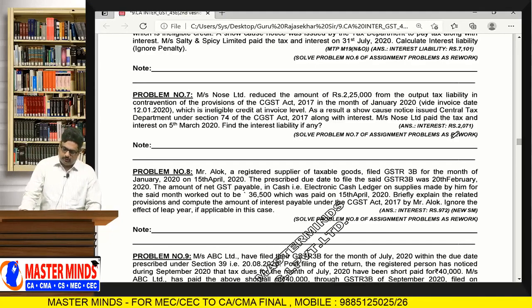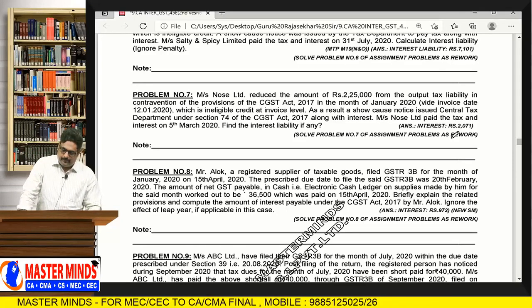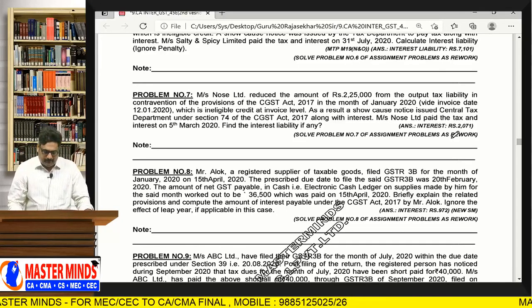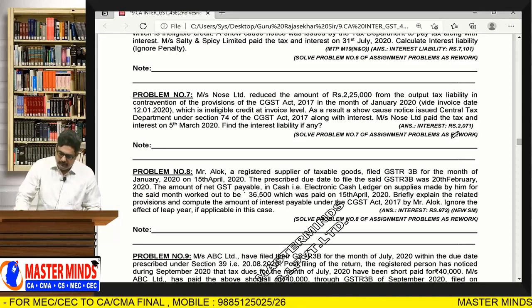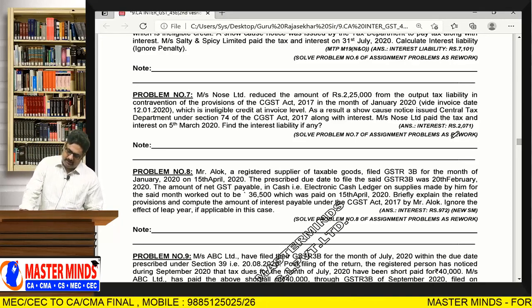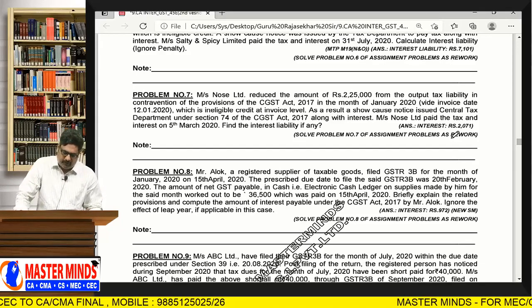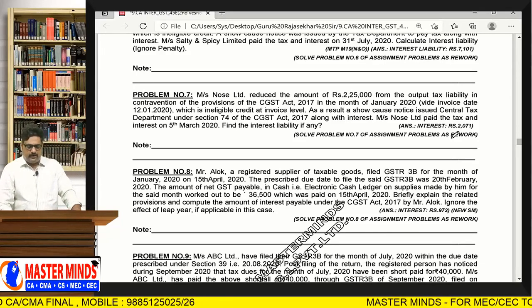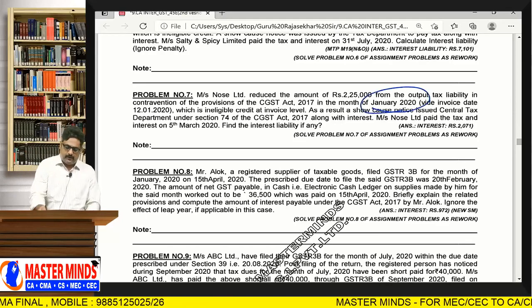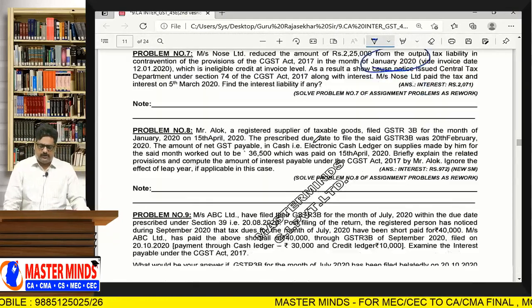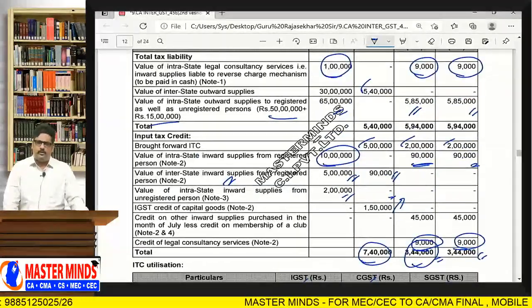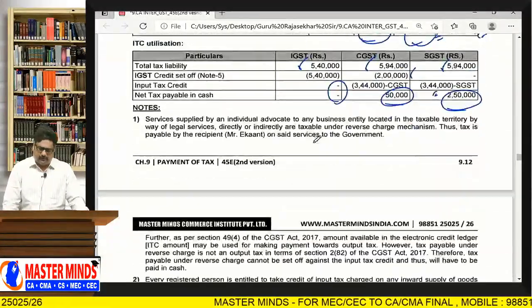As a result, a show cause notice is issued by the CGST department under section 74 along with interest. Nos Limited paid the tax and interest on March 5th, 2020. Find the GST liability if any. Whereas this is with respect to January month. January month GST is to be paid on or before next month 20th, that is Feb 20th.